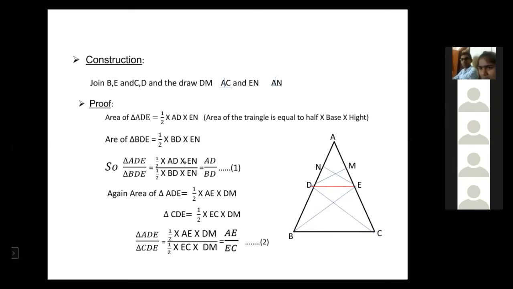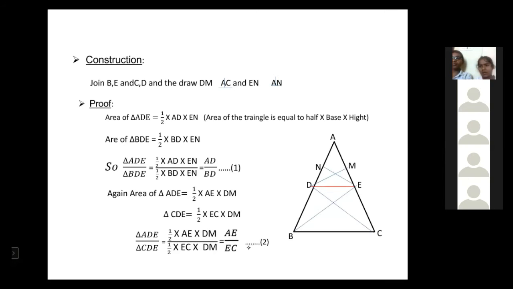Those are cancelled and the remaining is AD by BD. Same, consider ADE and CDE: half into AE into DM by half into EC into DM. Half and DM cancelled, AE by EC remains.